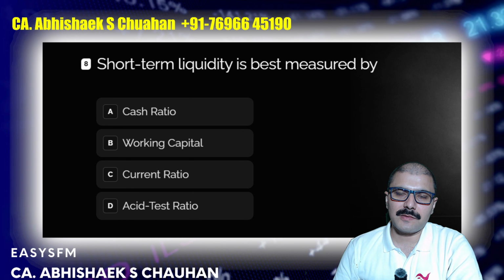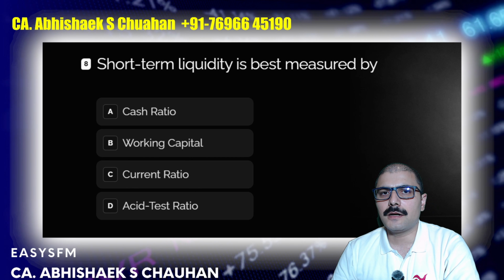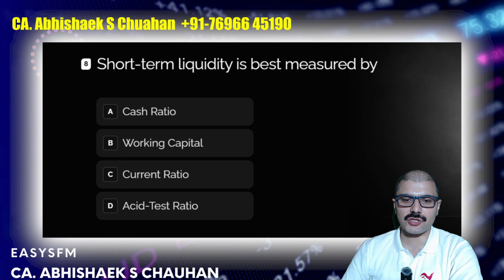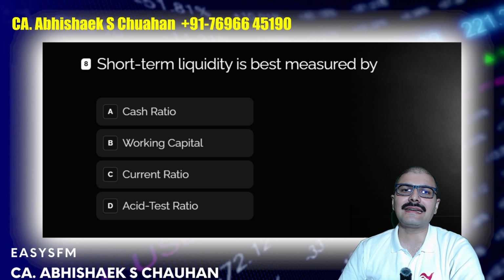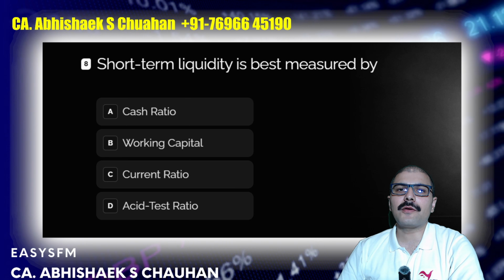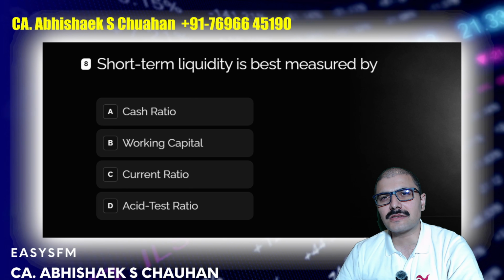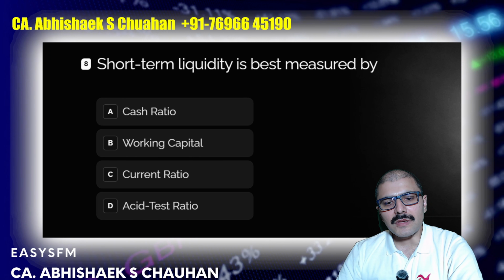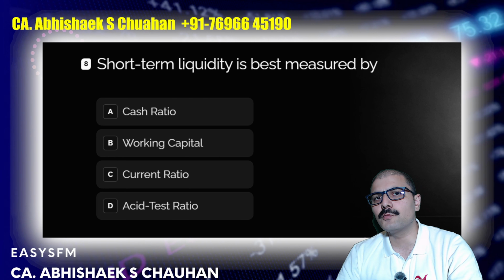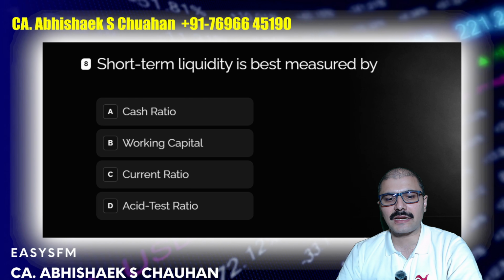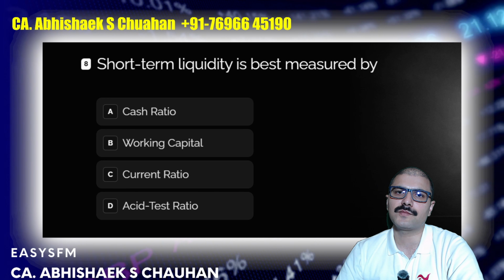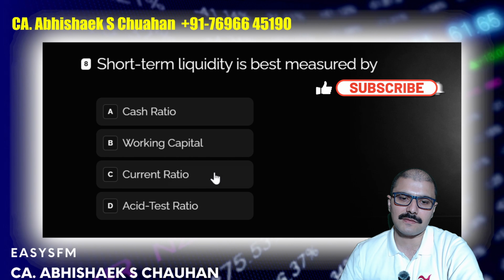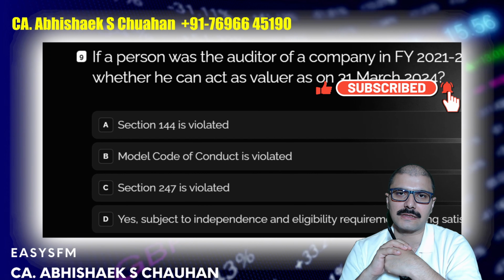Then, short-term liquidity is best measured by, again, if you see this question in AI software or otherwise in the books, two answers will be there. One is, for short-term liquidity, the best measure, you will see the acid test ratio, that is the D option. The more prudent will be the cash ratio, right? Acid test ratio is also called the quick ratio. It does not consider the inventories or the prepaid expenses, etc. But even the cash ratio, if the option is there in the question, that is more appropriate. If the cash ratio is not there, let's suppose working capital ratio, current ratio, acid test ratio is there, and some fourth ratio is something else, right? Then in that case, the acid test ratio is the correct answer. But if the cash ratio is available, then the cash ratio is the more appropriate answer in this case.